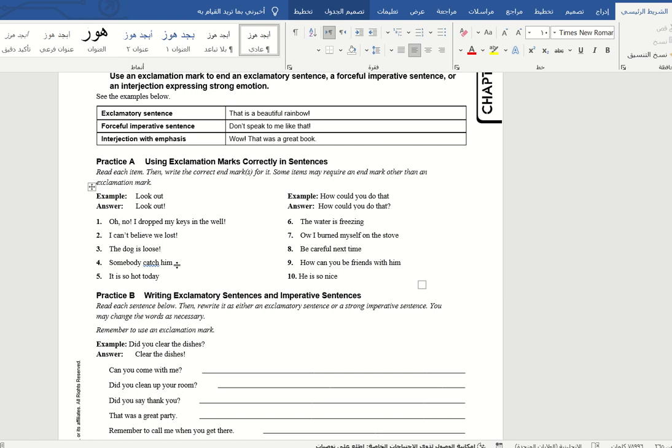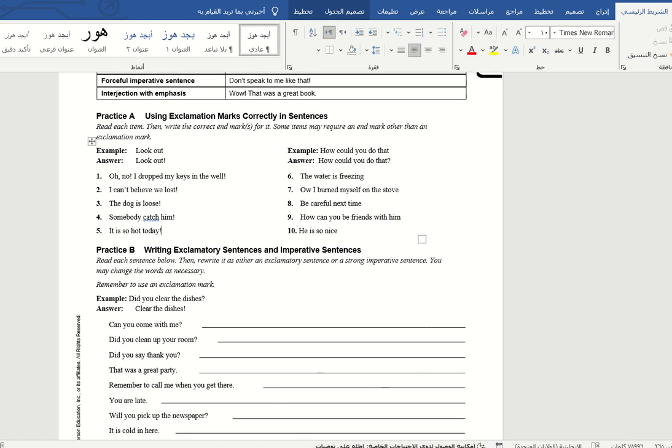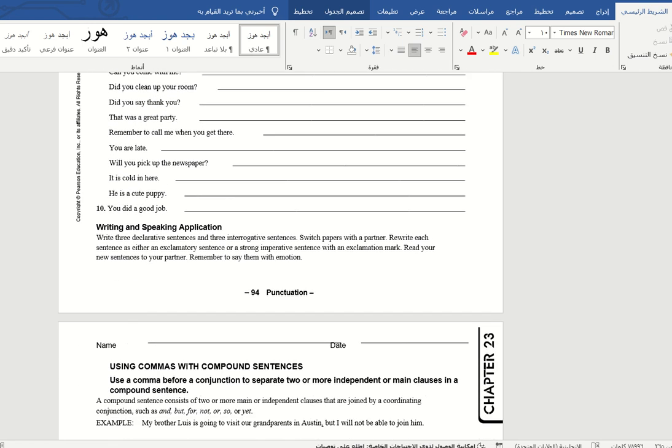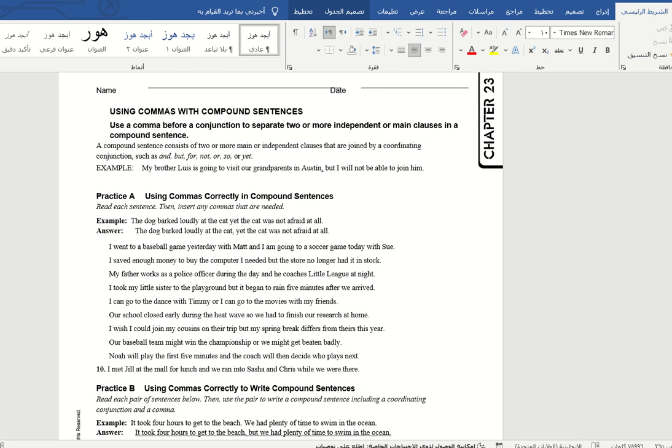Also here we are going to write it because it is what? A forceful imperative sentence. This is somebody catch him. It's hot today. Also because this is an exclamatory sentence. Okay my dear, this is the example. Now let's move to page 111.